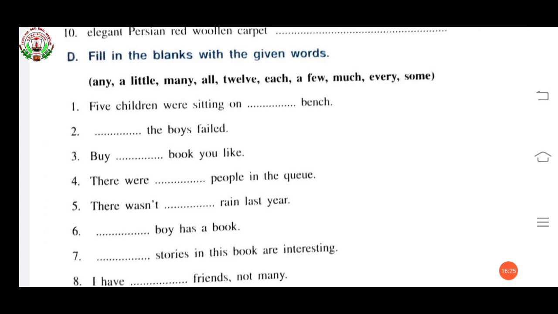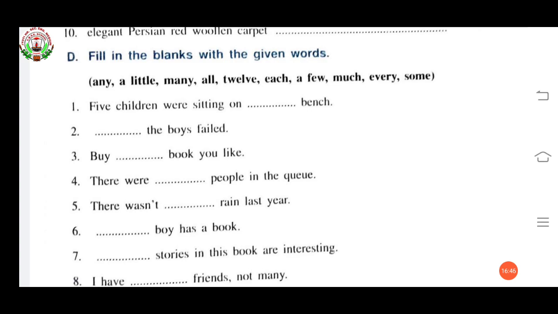Dash the boys failed. All the boys failed. Buy dash book you like. Buy any book you like. There were dash people in the queue. There were many people in the queue. There wasn't dash rain last year. There wasn't much rain last year. Dash boy has a book. Every boy has a book.